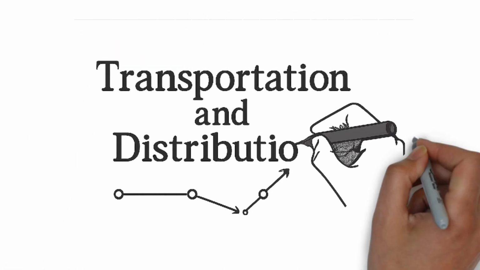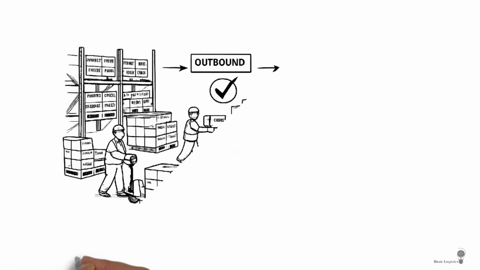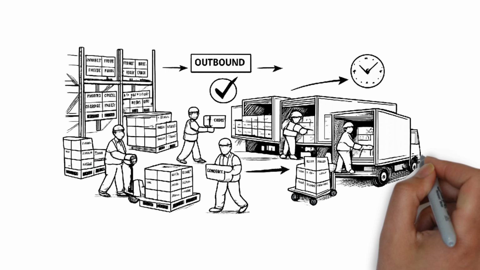Transportation and distribution. Transportation connects each stage of the supply chain. Goods move from factories to warehouses and from warehouses to retailers or customers.